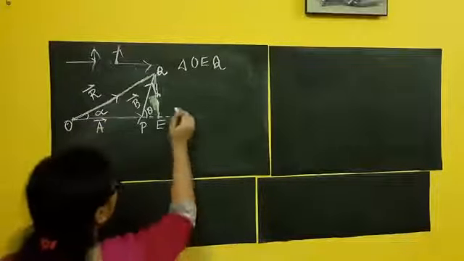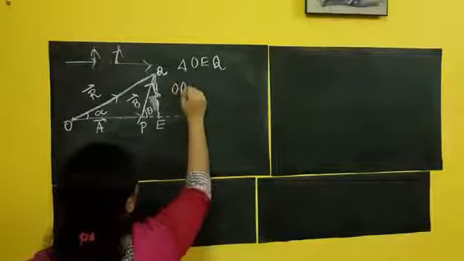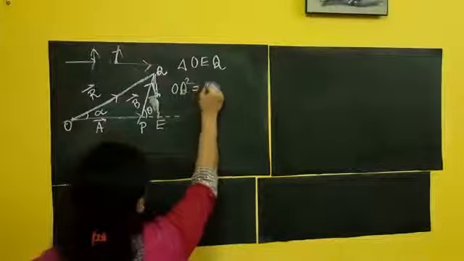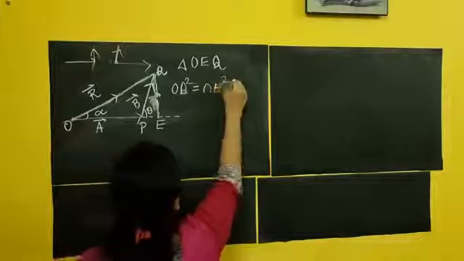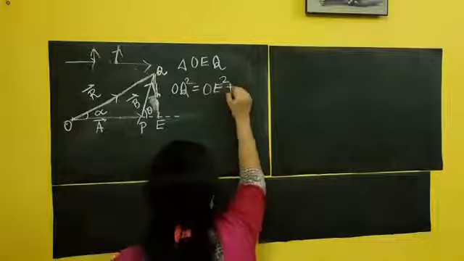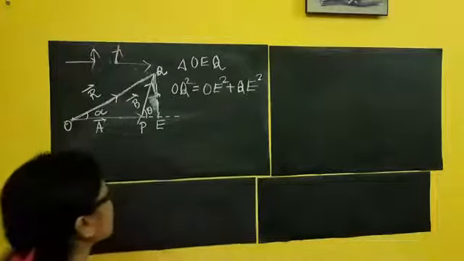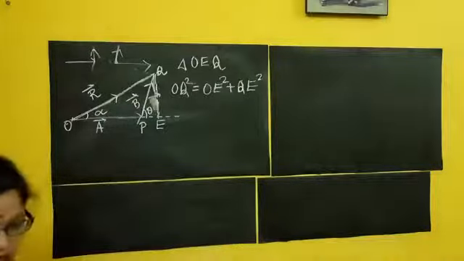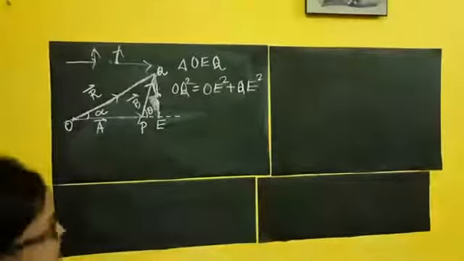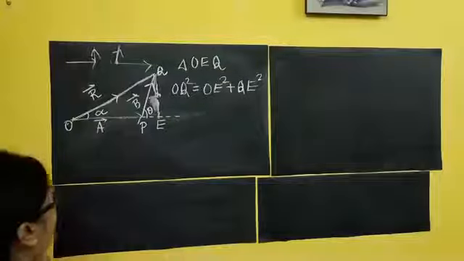So therefore what can I write? OQ square equals OE square plus QE square. Now if I go for a detailed analysis, OE is not alone.